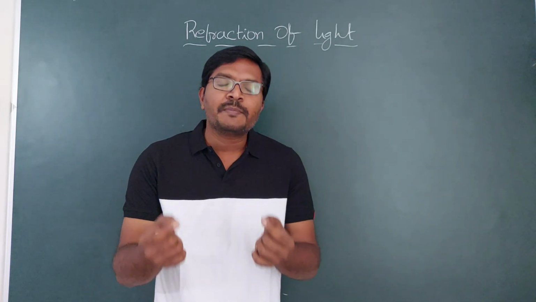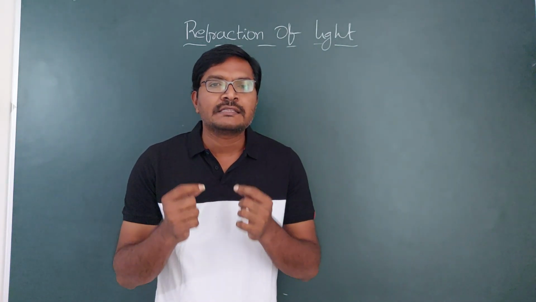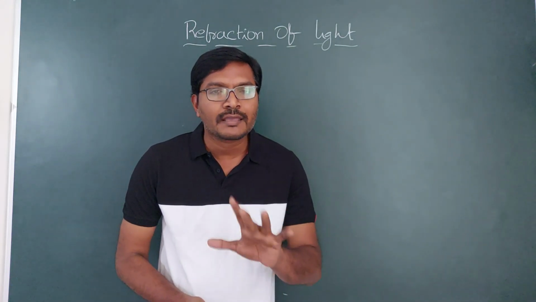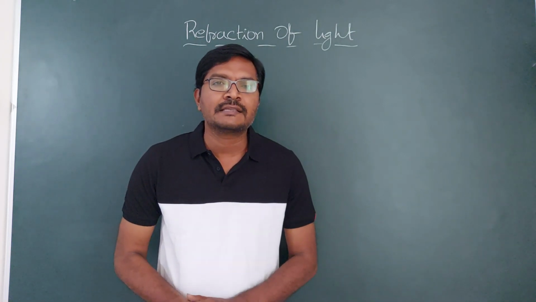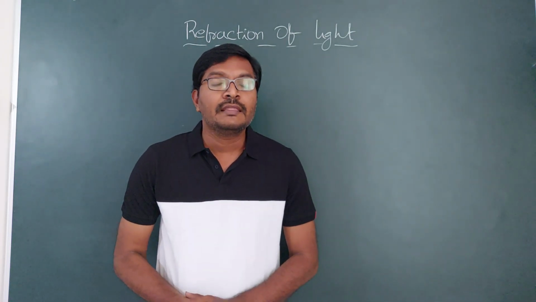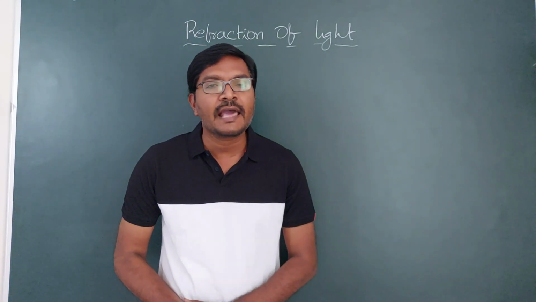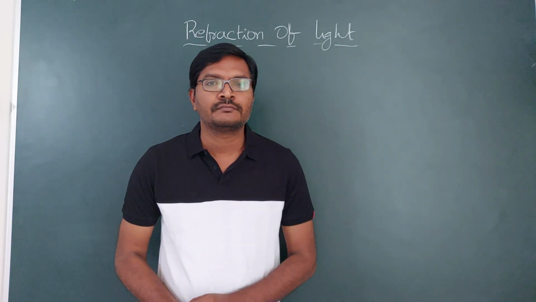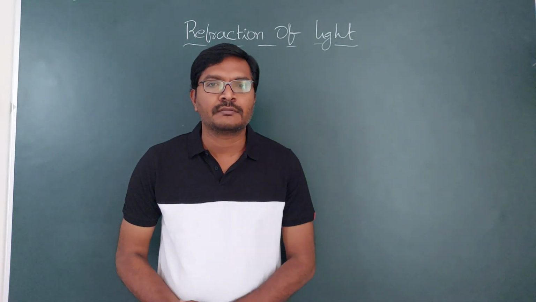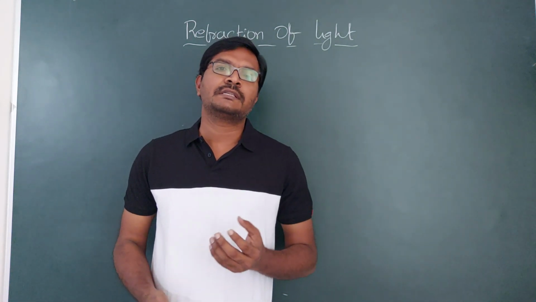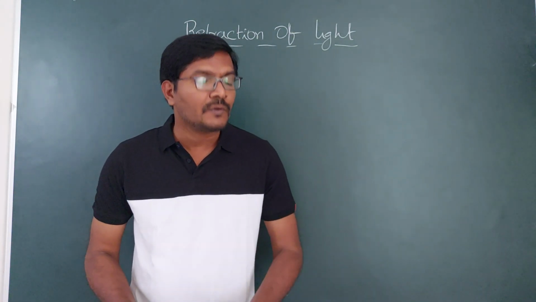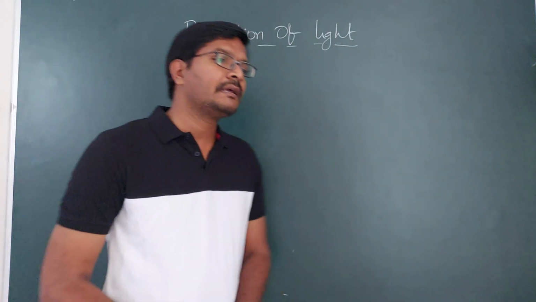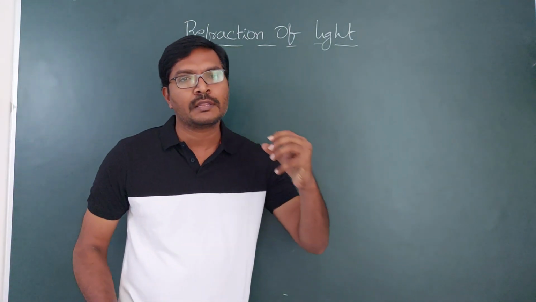But in place of an opaque medium, if you place a transparent medium, like water or glass, which is not a mirror, we are talking about glass. If you place a glass in the direction of the light ray, then light travels into the glass. Glass does not reflect the light, glass will allow the light into it. Water will allow the light into it. So those objects which allow the light into them are said to be transparent mediums or transparent objects.